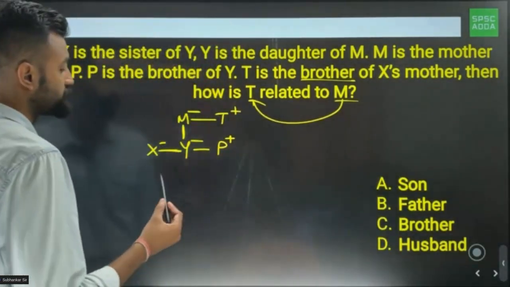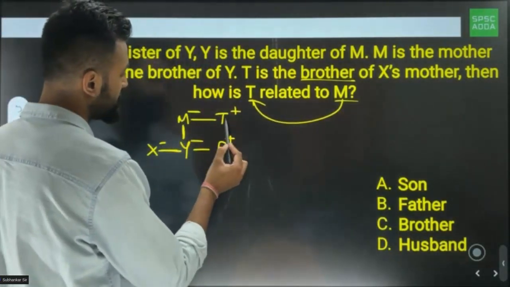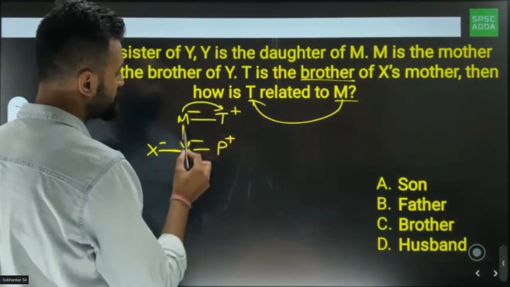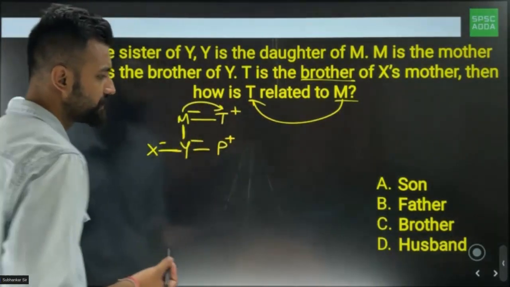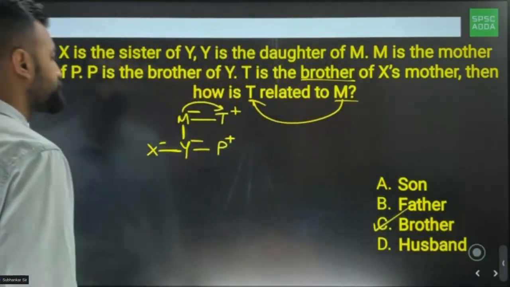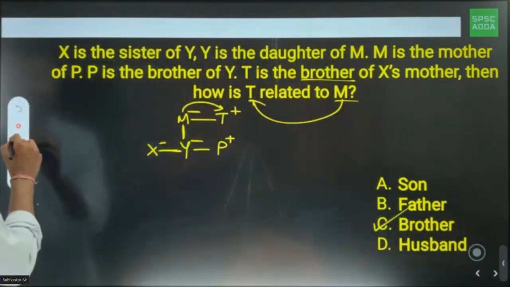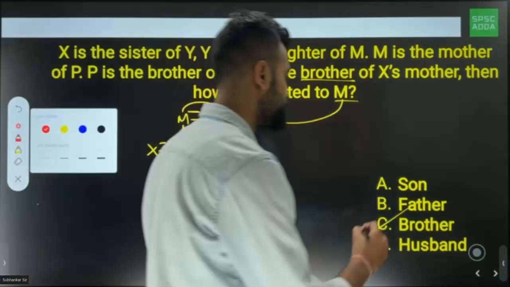तो M से T को देखो सर. M से T देखोगे तो यहाँ पे क्या दिख रहा है सर? M would call T what sir? M would call T her brother. है ना? तो आंसर होगा C, brother. Clear? So here the answer would be option C. That is your brother.